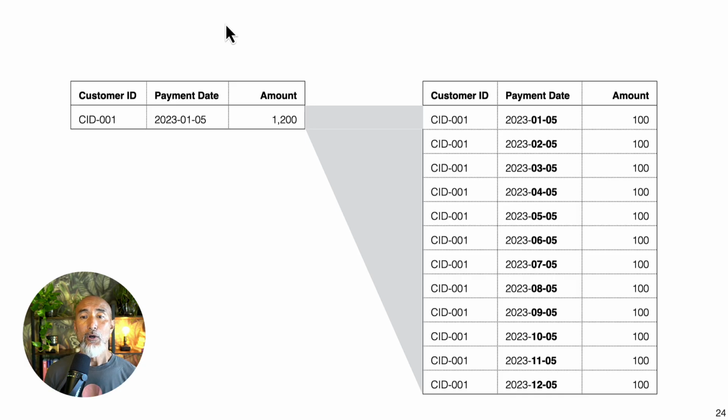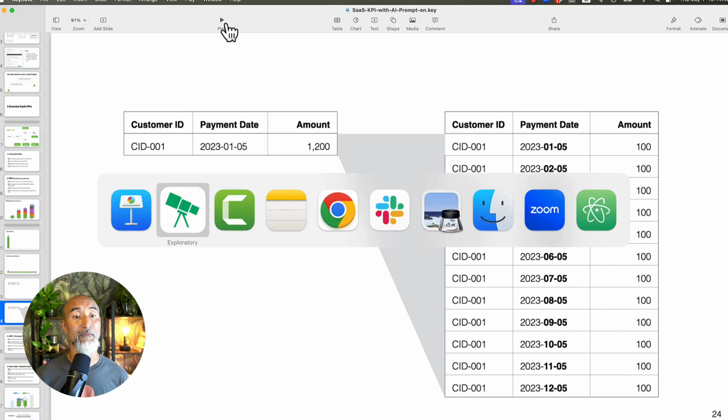This is tricky because what you need to do is inflate the first single row to 12 rows. So this is why many teams end up calculating MRR wrong, or it takes a lot of time to calculate MRR, including the yearly payment customers. But by using the AI prompt, this problem can be solved very quickly.